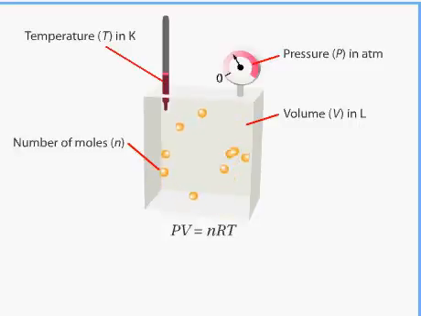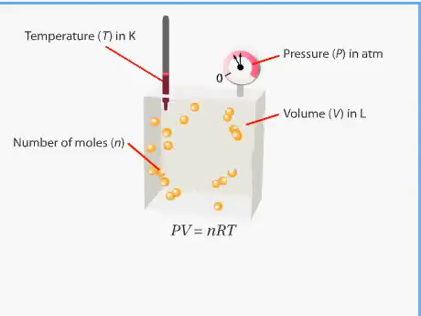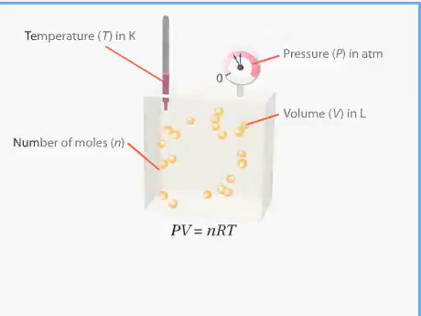For example, if we take this constant volume box and add more gas to it, the pressure will increase. If instead we have a flexible container and add more gas, the box container will expand.